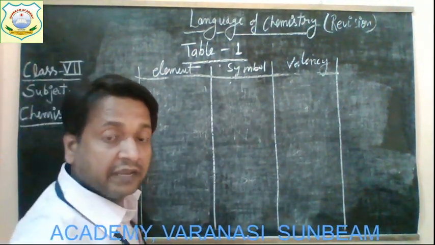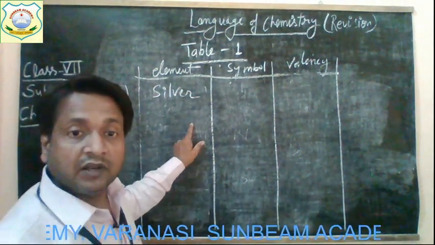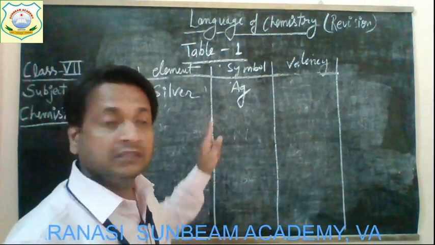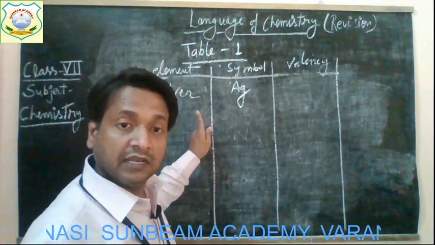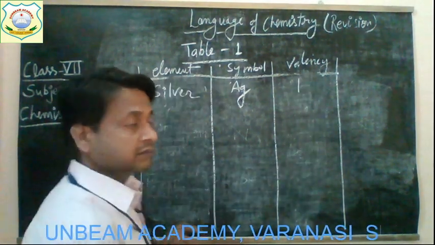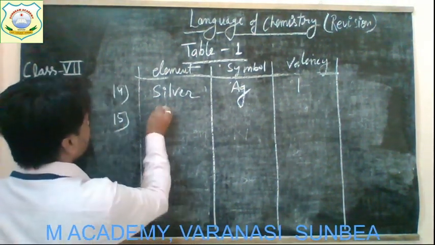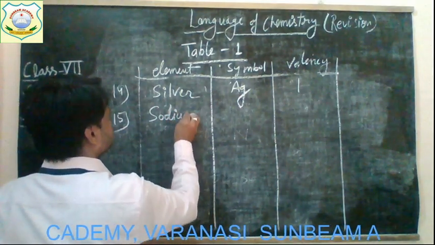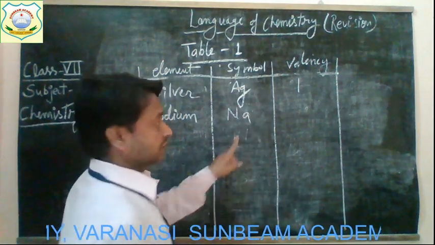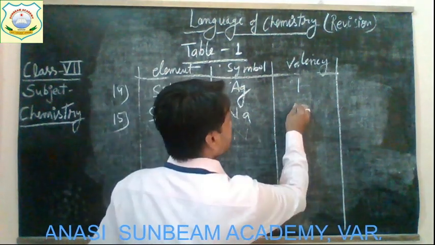And the next element is silver. And the symbol of silver is Ag. Children, again here the symbol is taken from its Latin name. Okay, and its valency is 1. Next element after silver, we have sodium. And the symbol of sodium is Na. It's taken from the Latin name of sodium, and the valency is 1.